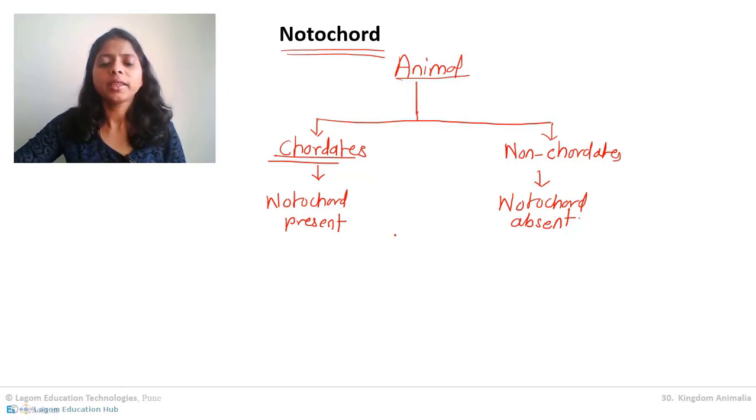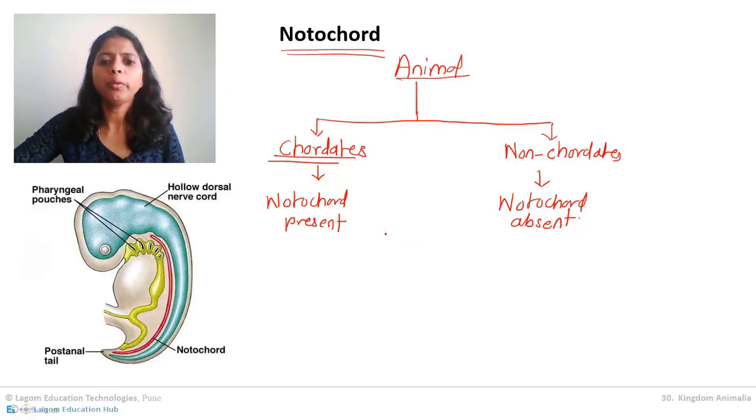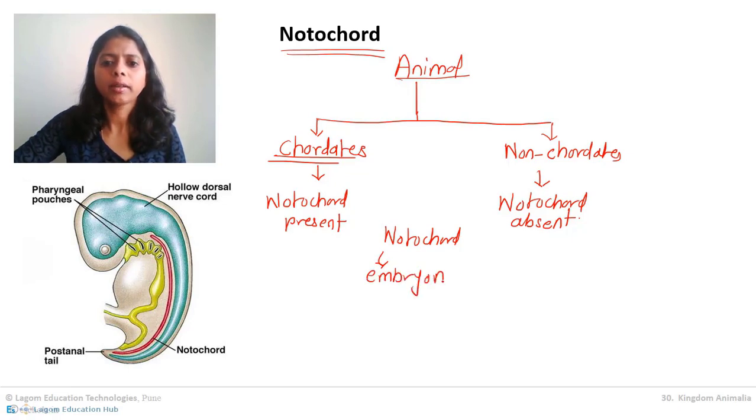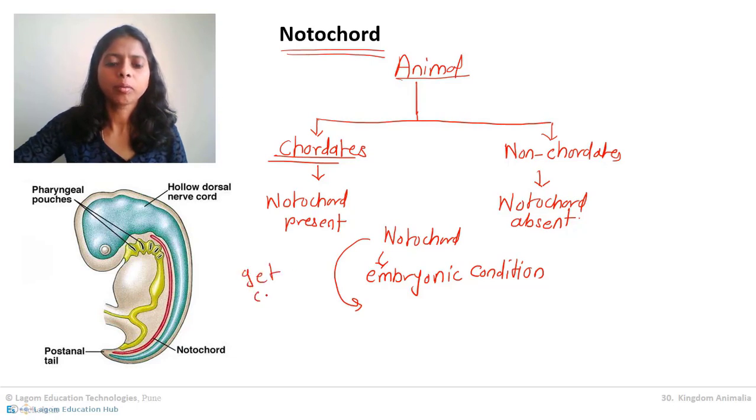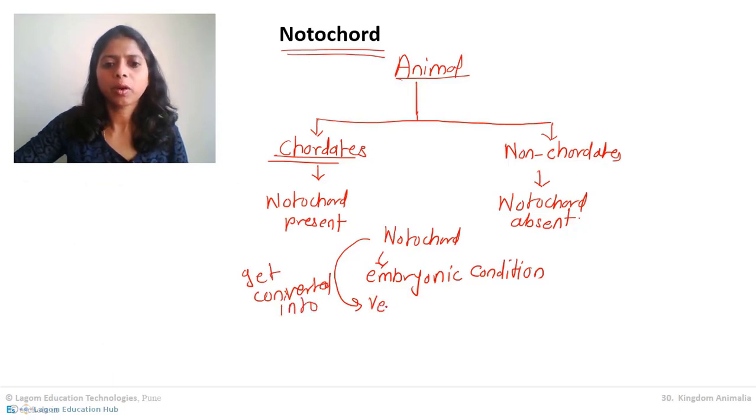Try to understand. See, when we were growing as an embryo, we had a notochord. Notochord was there in the embryonic condition. But when we grow up, our notochord gets converted into the vertebral column.